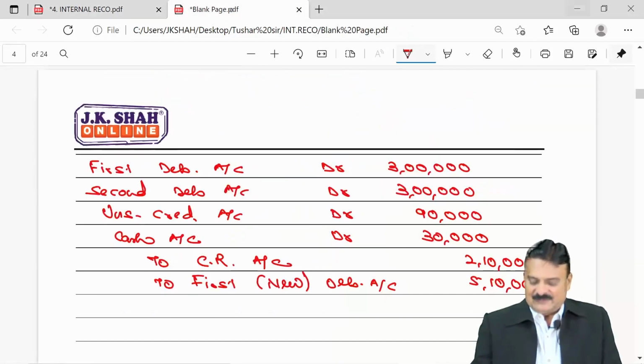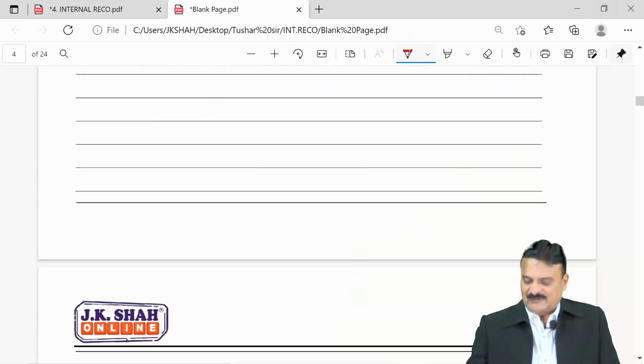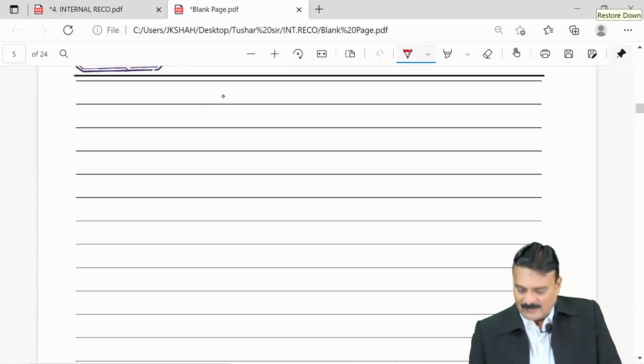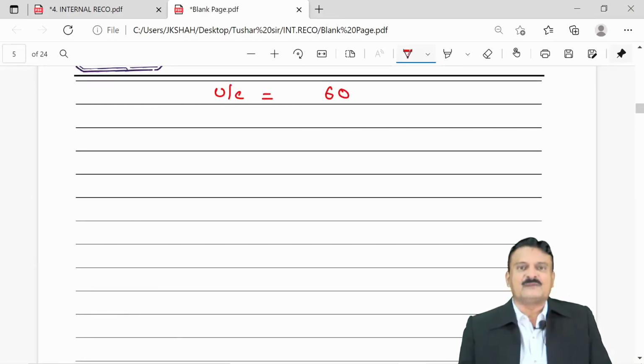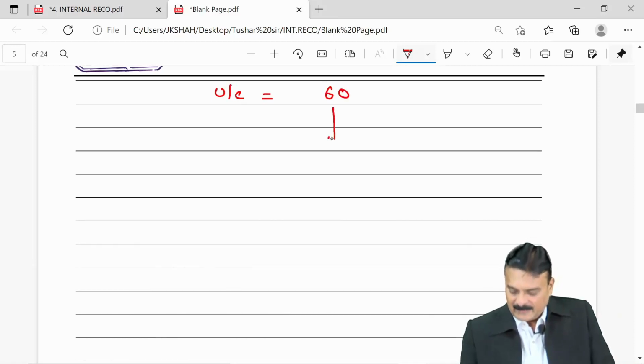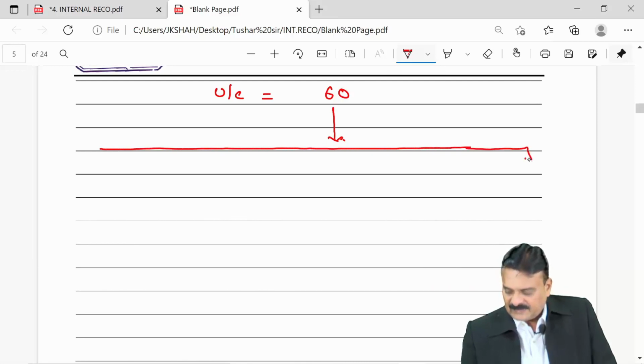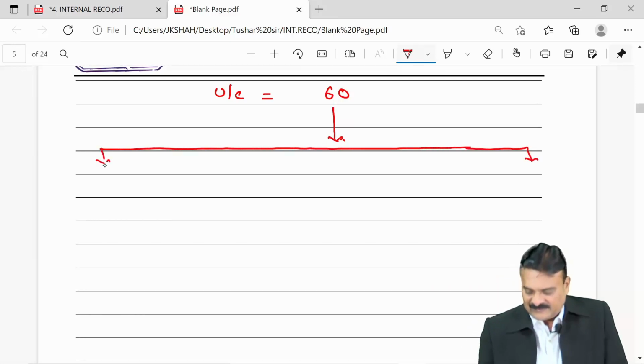So the way the working note can be prepared is, if an unsecured creditor, our company owes him 60, out of 60, the creditor is settling 75%, means settled 75%.